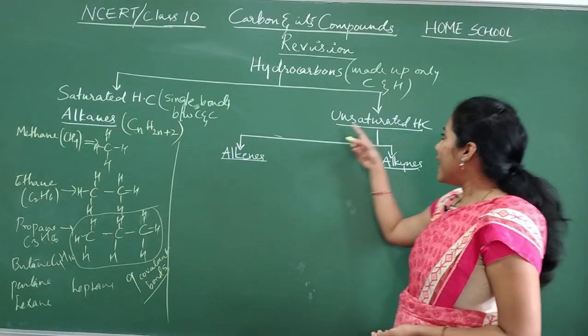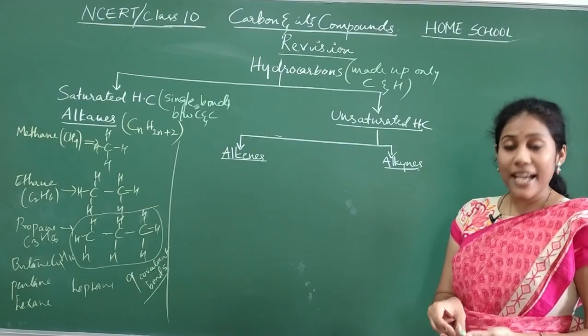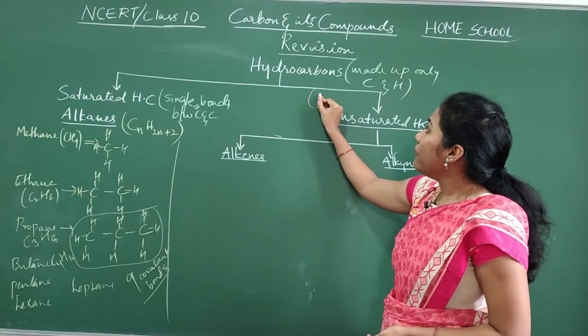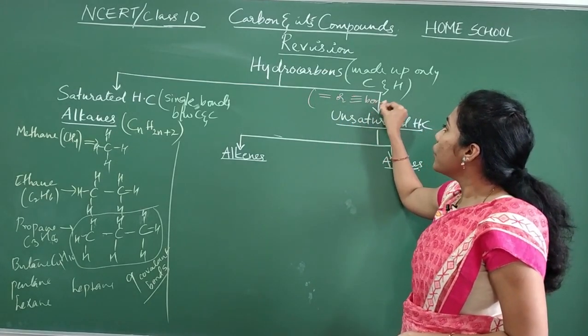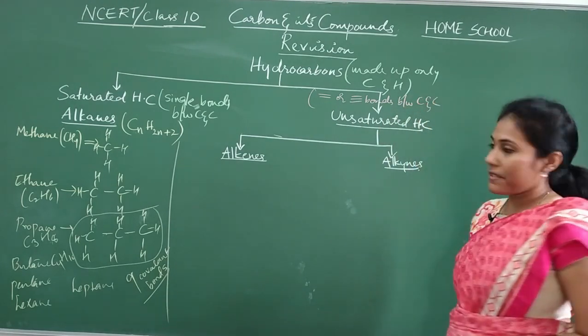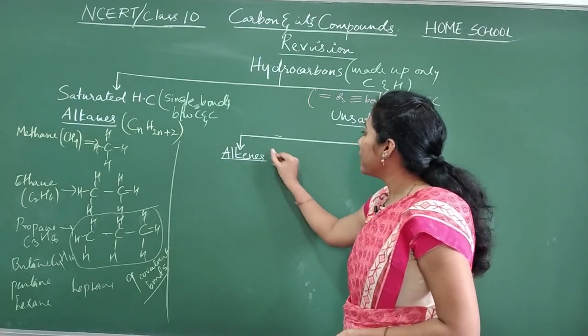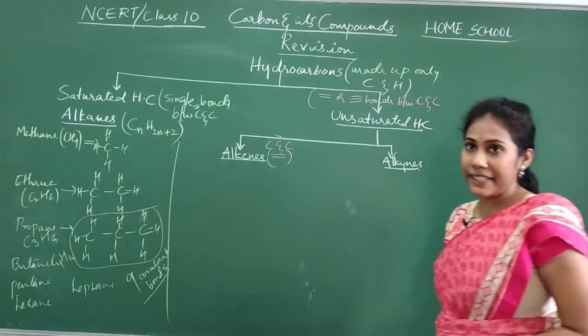Coming to unsaturated hydrocarbons. What do you mean by unsaturated hydrocarbon? You will observe double or triple bonds between carbon atoms. If you have a double bond between carbon and carbon, it is called an alkene.